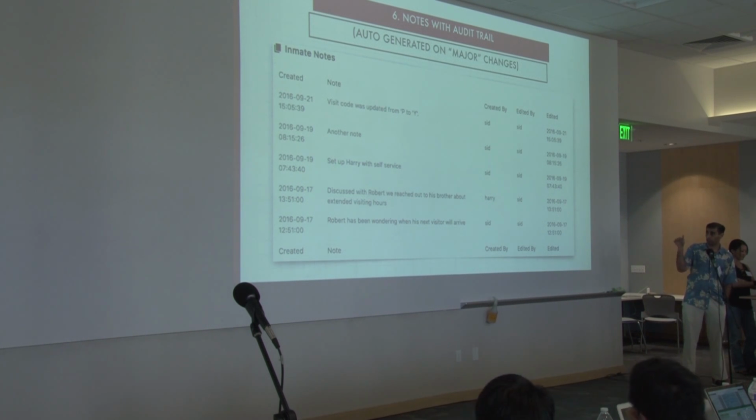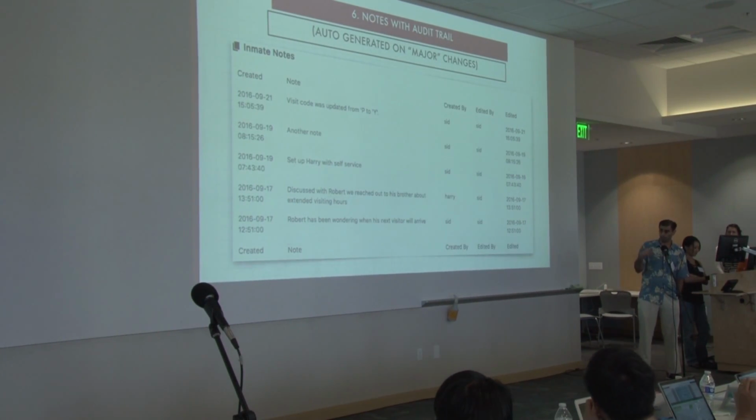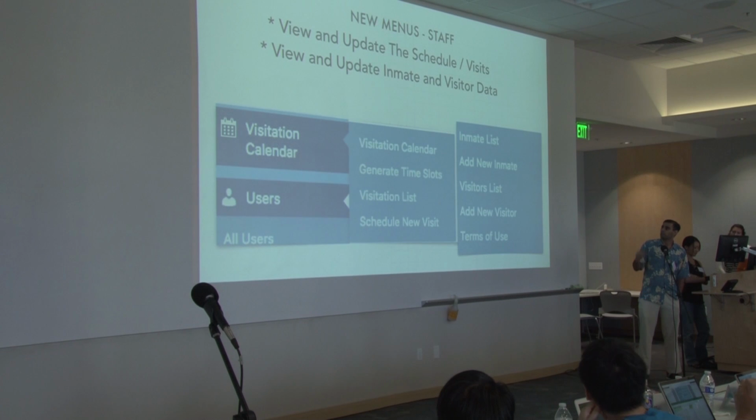Next slide. When you change visitor statuses, like for example, from protective custody to allowed visits, it'll automatically enter that into the audit log for you. You can also enter inmate notes on your own. And this works for both inmates as well as visitors. Next slide. These are the major items that are shown in the menu for staff: the calendar, generating time slots, visitation list, and of course, lots of CRUD operations for visitors and inmates.